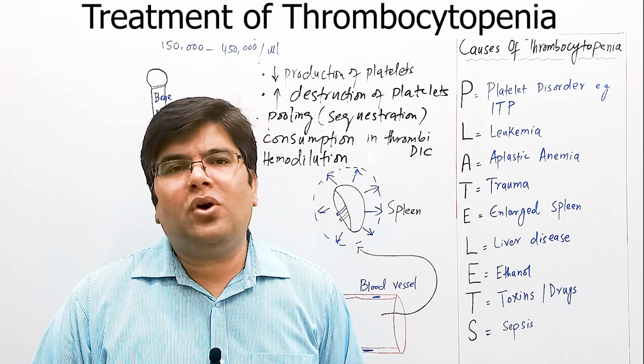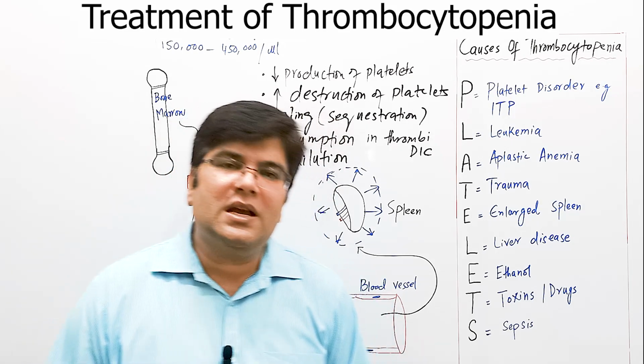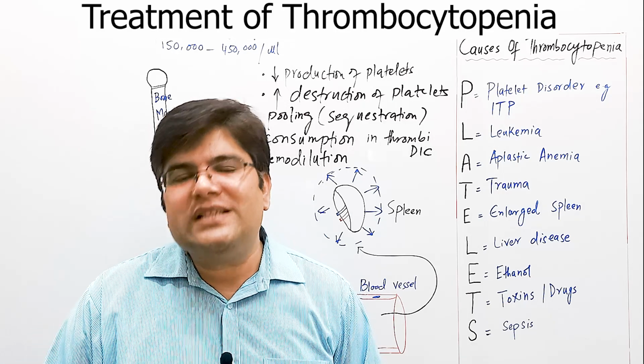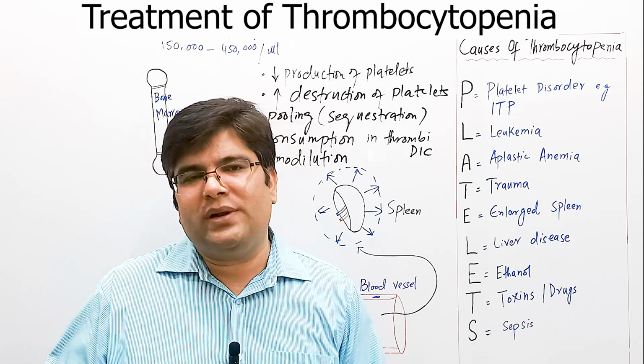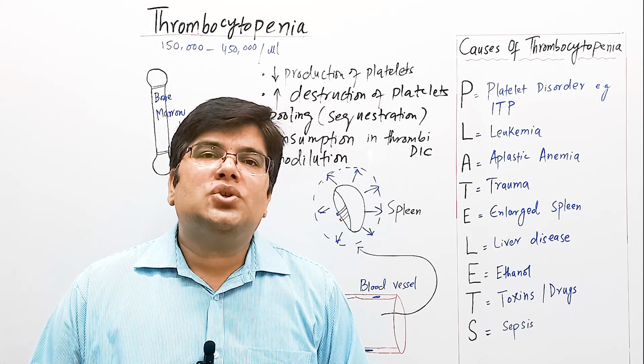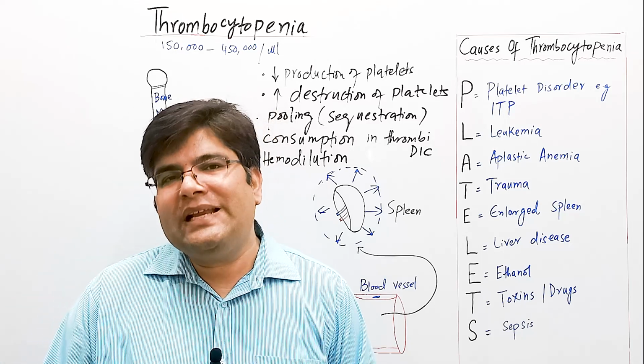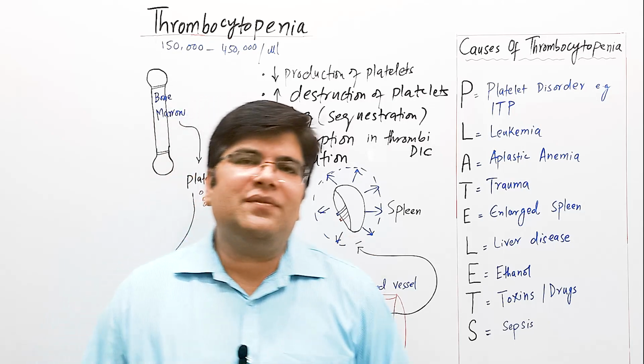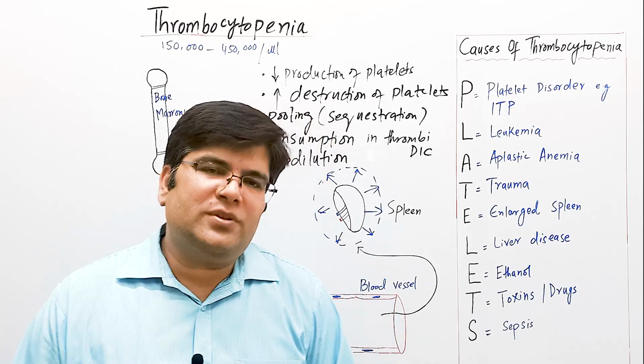Moreover, in case of immune thrombocytopenic purpura, steroids may also be used because steroids are immunosuppressive drugs. So by suppressing the immunity, they decrease the formation of antibodies against platelets, and hence the destruction of platelets will be decreased. So far, we have studied three important bleeding disorders: vitamin K deficiency, hemophilia, and thrombocytopenia.